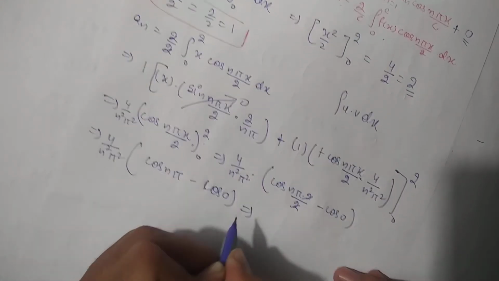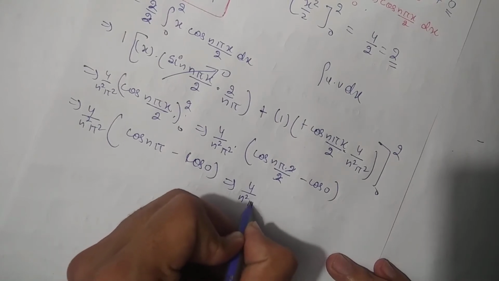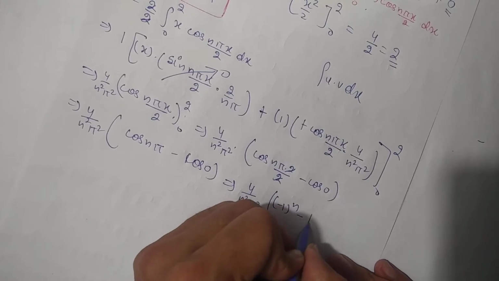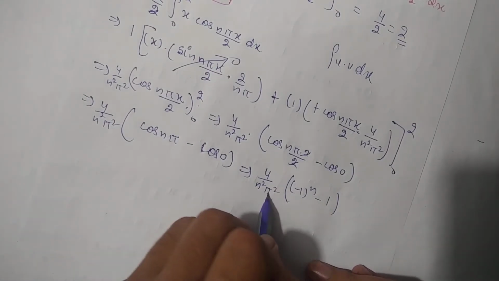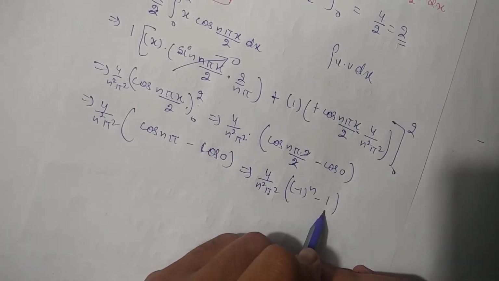Now putting its value, we will get 4 by n square pi square, inside cos n pi will be minus 1 power n, minus 1 only. Okay, so its value is 4 by n square pi square and minus 1 power n minus 1 only.